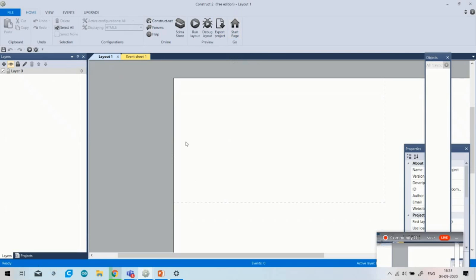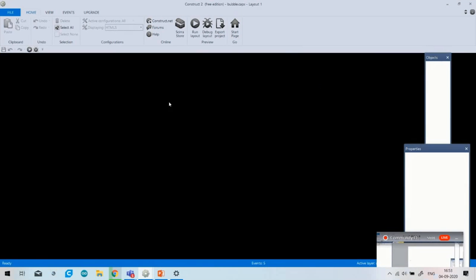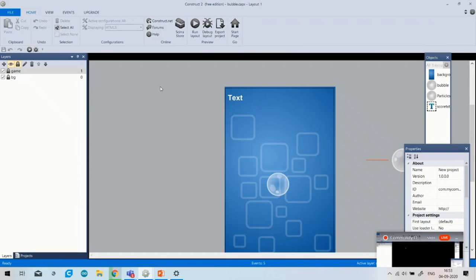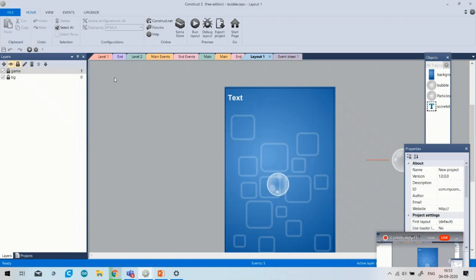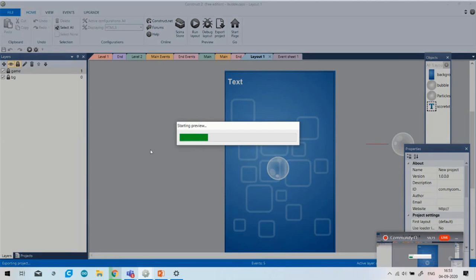Okay, so before starting with Construct 2, I will show you some games that are made by my students or by us. You can see that here is a simple game. It is a bubble game, like you are playing the Candy Crush game. The same game is made on Construct 2. I will simply click on this option, Run layout. You can see that I just simply click on it.